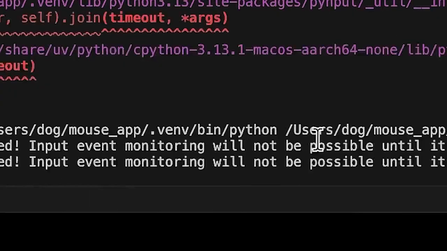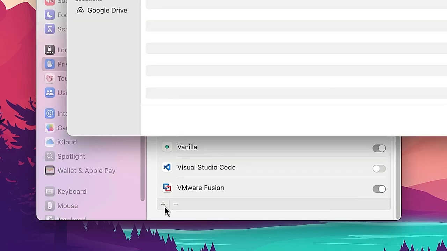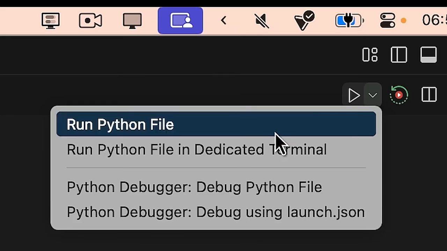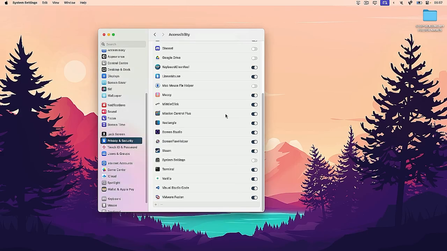So maybe the process is mousefile.py. I'm not sure I can even add this. Never mind. Oh, I can't select this file. Interesting. What if I do Visual Studio Code here? Run Python file. Oh, it doesn't say anything. So the mouse is here for 1 second. Then I move it. Command-Shift-R. Never mind.